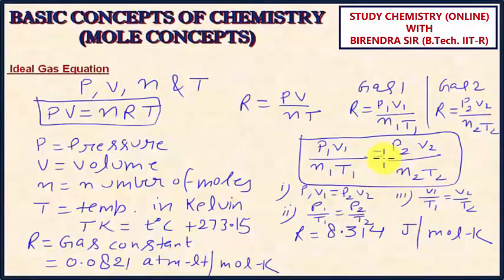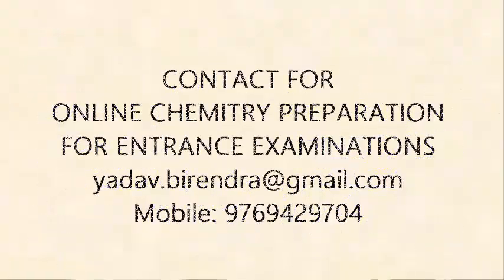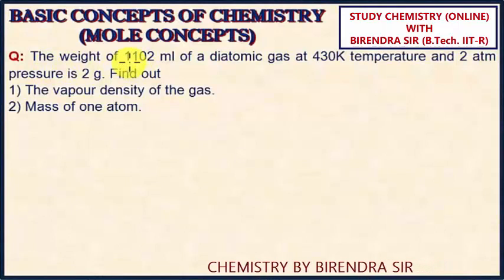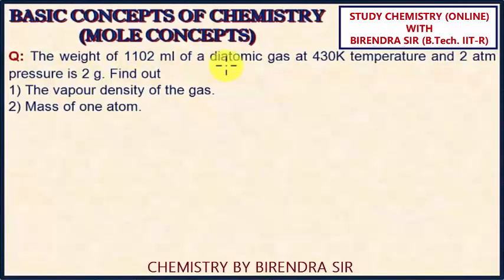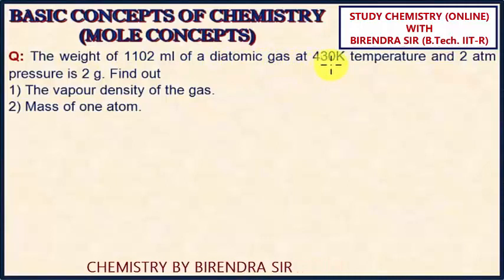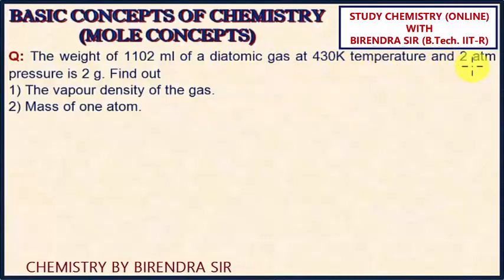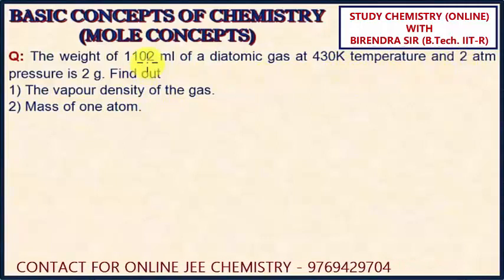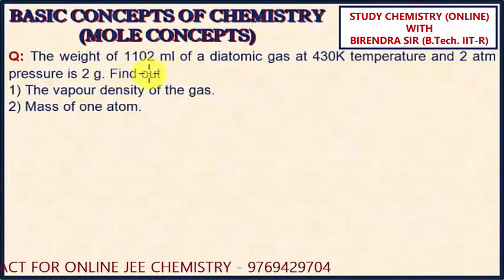With the help of questions, we will understand the applications of the ideal gas equation. Here the question says the weight of 1102 ml of a diatomic gas at 430 Kelvin temperature and 2 atmospheric pressure is 2 gram. Find out the vapor density of the gas, first question, and second, the mass of one atom.